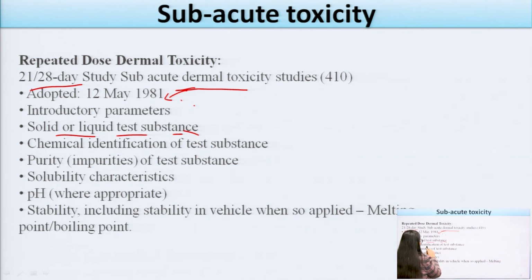Chemical identification: if we have to identify the chemical nature of any kind of substance, it comes under the subacute dermal toxicity studies. Third one is the purity. We can check the purity of the test substance through the dermal toxicity study.